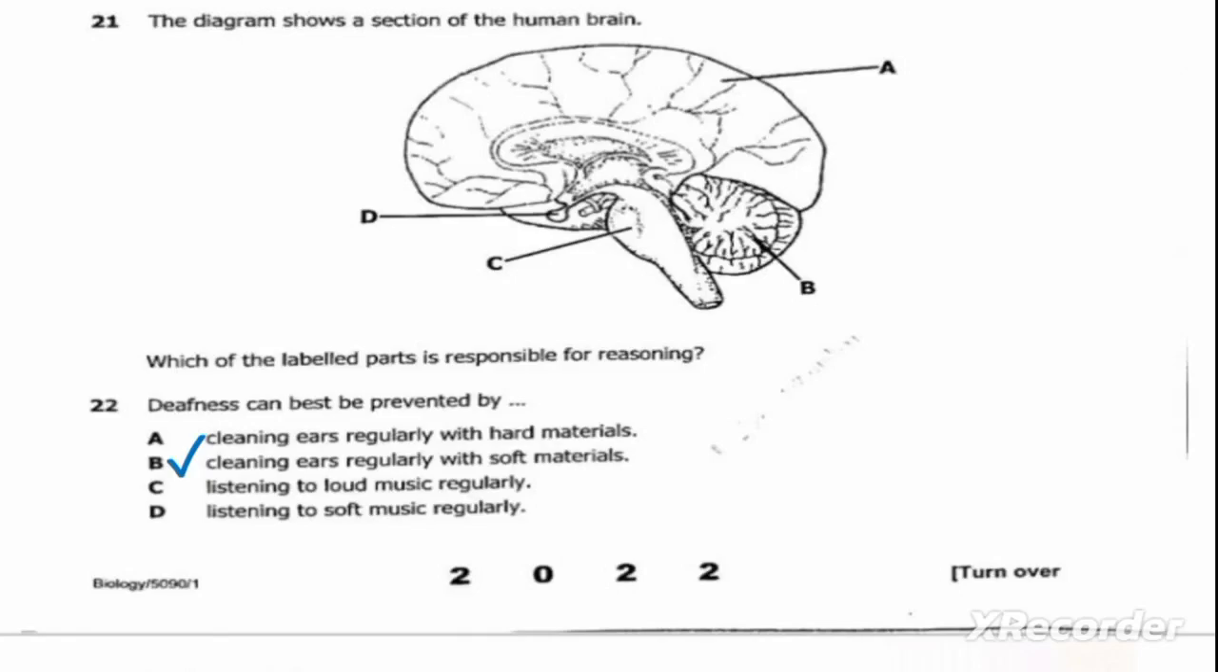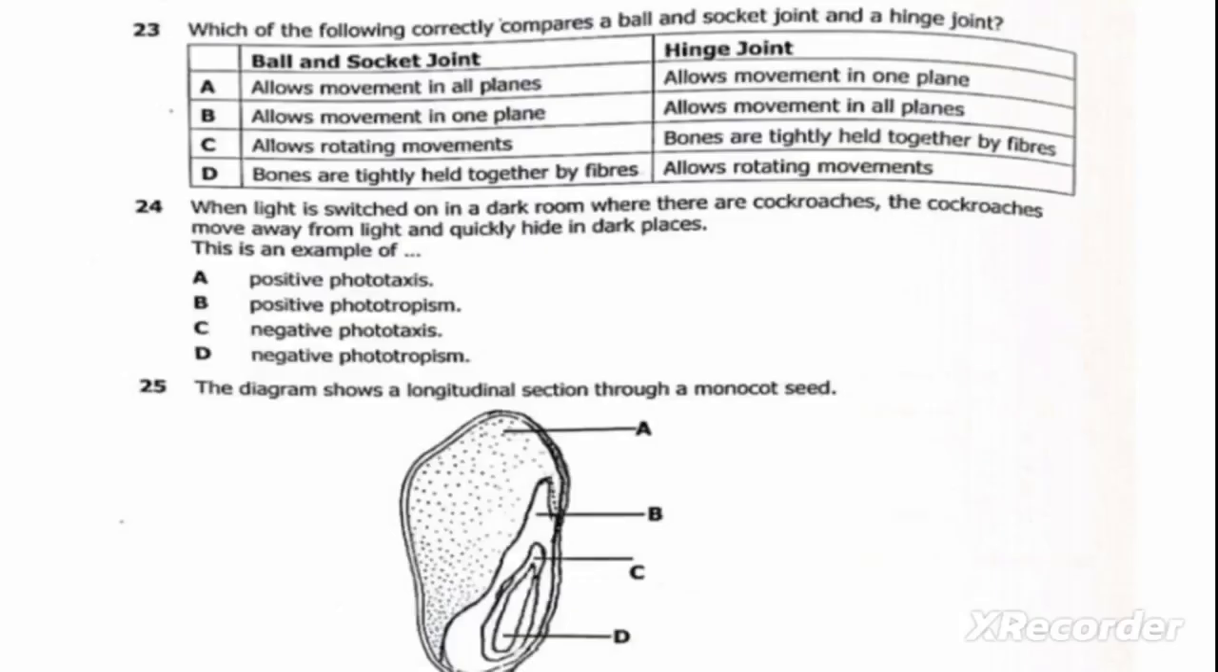We move on to the next question, which is question 23. The question reads: which of the following correctly compares a ball and socket joint and a hinge joint? As we can see, the first column is ball and socket joint, and the second column is hinge joint.